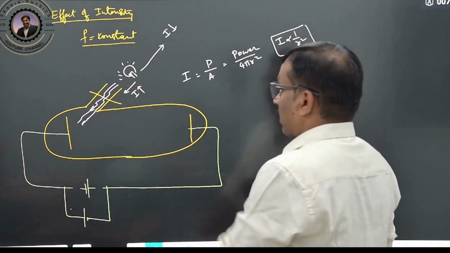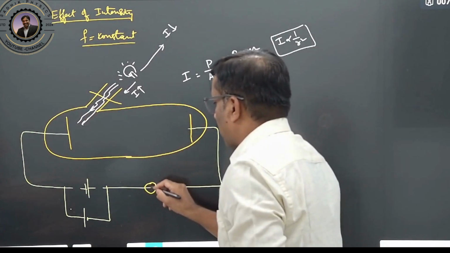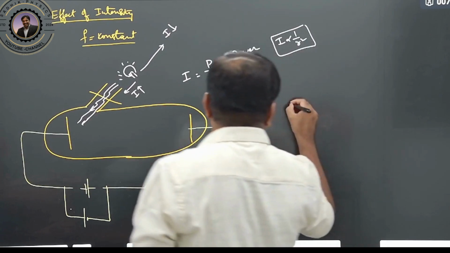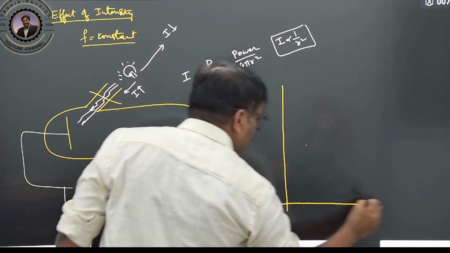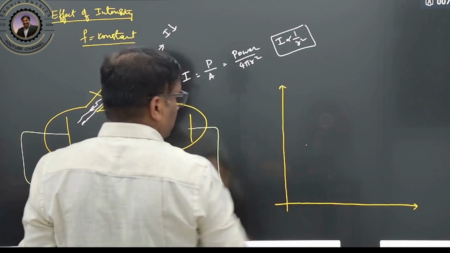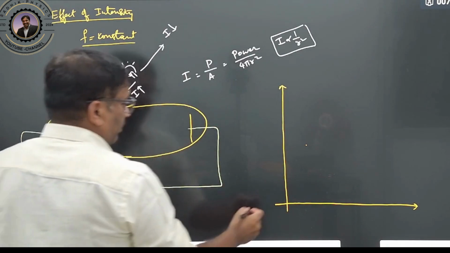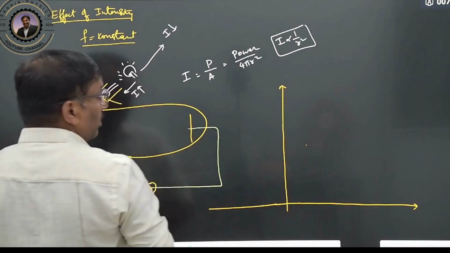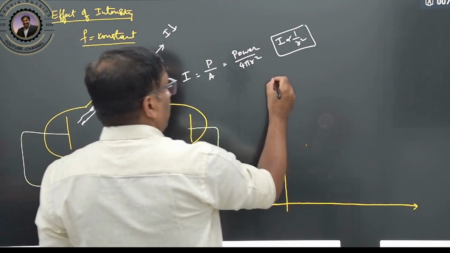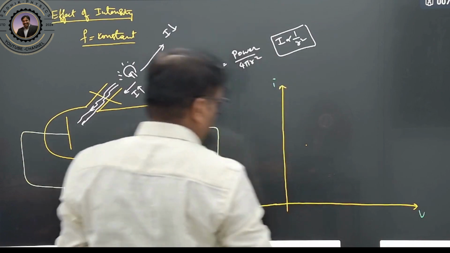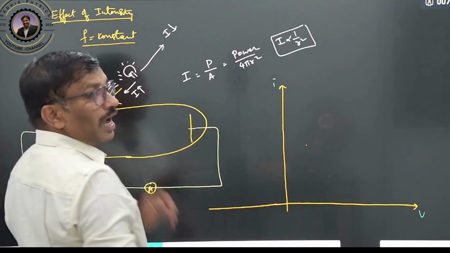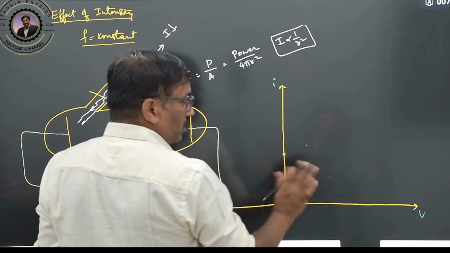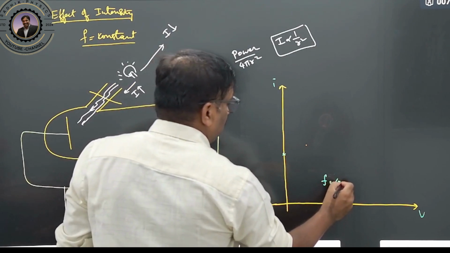We will draw the graph of current, from the ammeter, against voltage. Listen carefully. This is your current and this is your voltage. Now I will keep one intensity, I1, for a certain amount of intensity, with the frequency kept constant.